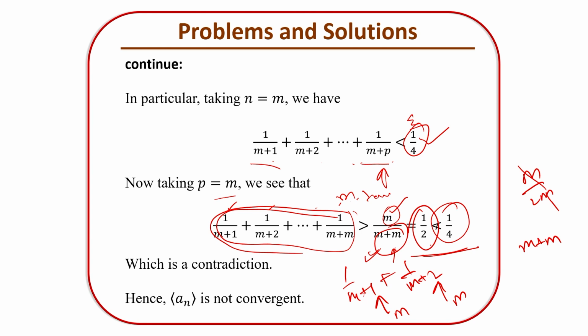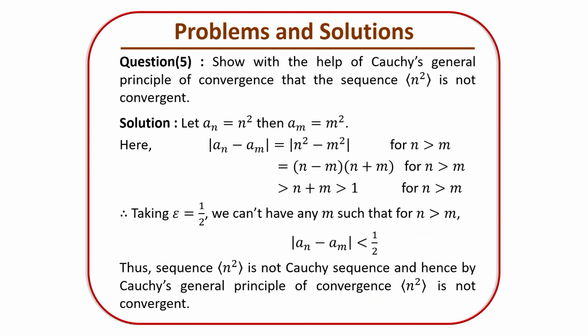If it is convergent, it has to fulfill the same things, right? Now look at problem number 5, where we have the Cauchy general principle of convergence. Using the Cauchy general principle of convergence, we have to show that n square is not a convergent sequence.